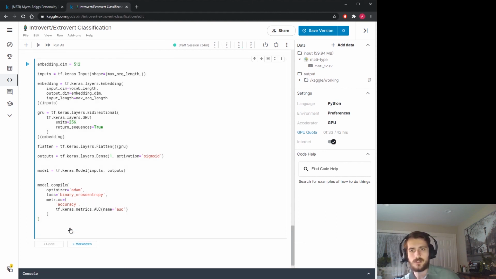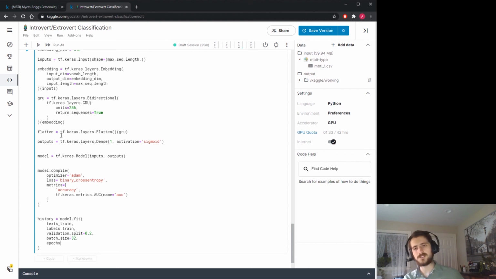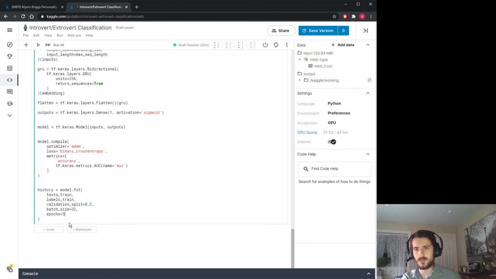So then let's train our model, and we'll store its train history in history. model.fit. We're going to train it on text train and labels train, and then we'll give it a validation split of 20%, batch size 32. These GRUs tend to train for short times, even though each epoch takes a while. Only a few epochs are required, so I found about 5 epochs is good.